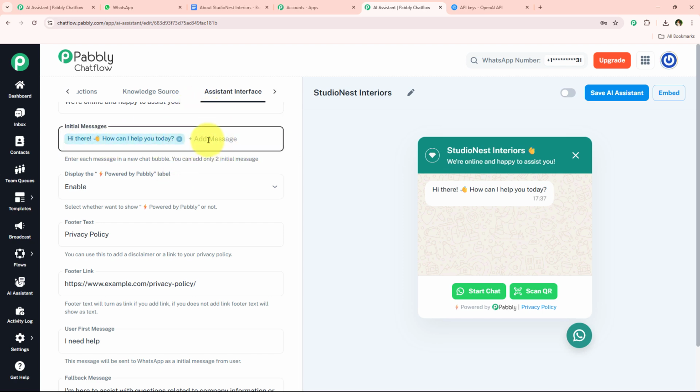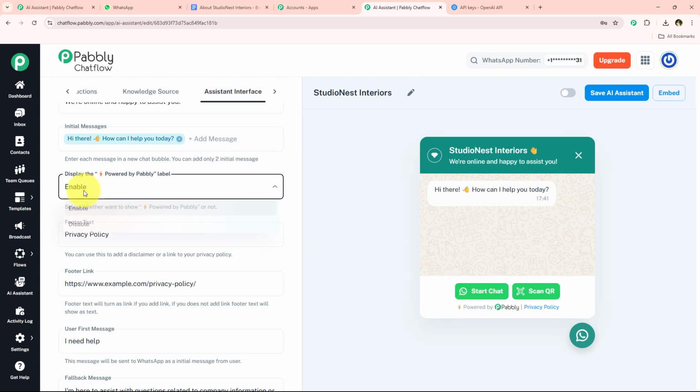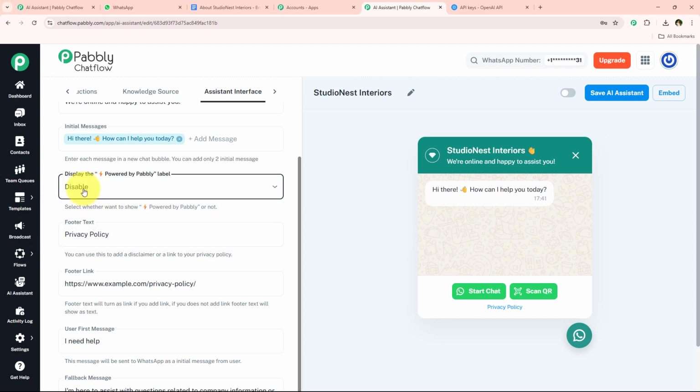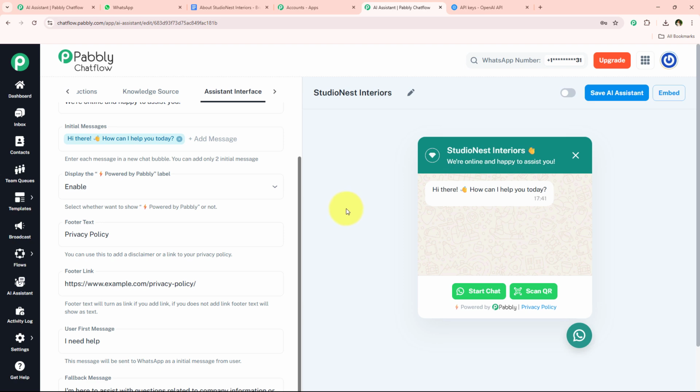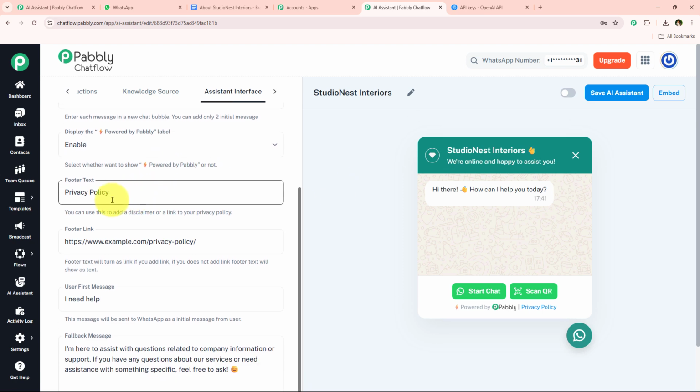If you wish, you can definitely change it, or if you wish, you can definitely add two initial messages too right over here. You simply have to type the initial message and press enter to add it. And now it is saying display the powered by Pabbly label. So if you want to enable this, you can simply keep it as enable, and if you want to disable this powered by Pabbly, you can simply go towards this disable and it will disappear right from here. I'm just going to keep it as enable only, and I'm just going to move on further.